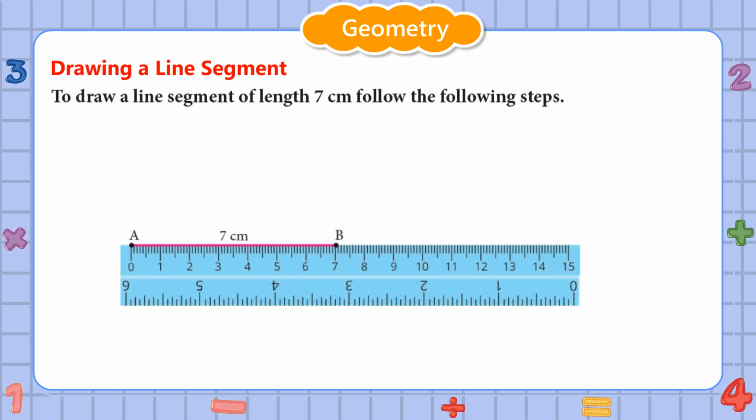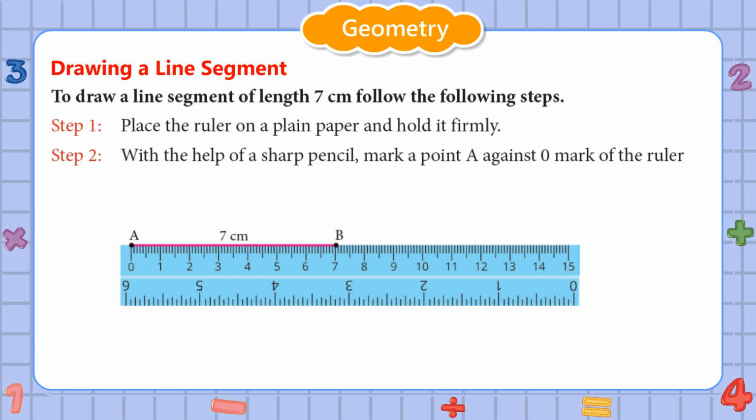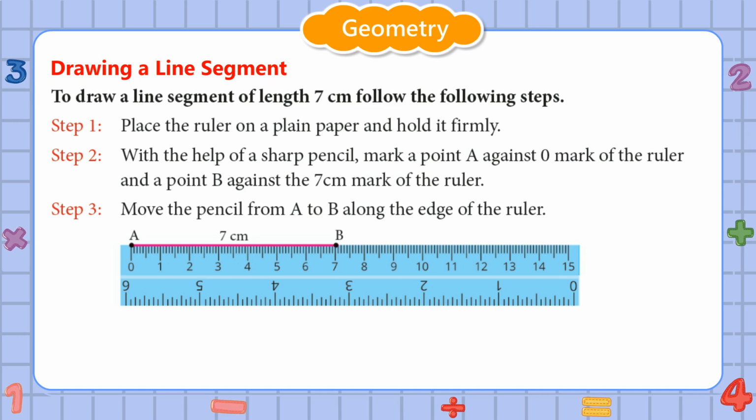Drawing a line segment. To draw a line segment of length 7 cm, follow these steps. Step 1. Place the ruler on a plain paper and hold it firmly. Step 2. With the help of a sharp pencil, mark a point A against 0 mark of the ruler and a point B against the 7 cm mark of the ruler. Step 3. Move the pencil from A to B along the edge of the ruler. Thus, we obtain the line segment AB whose measure is 7 cm.